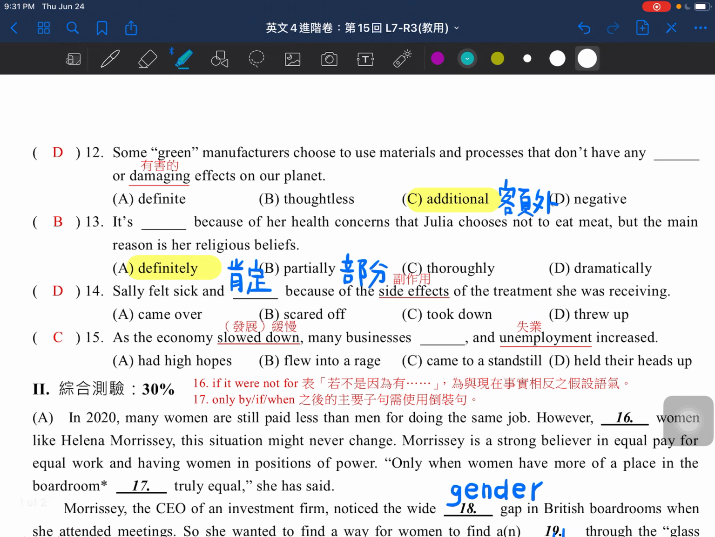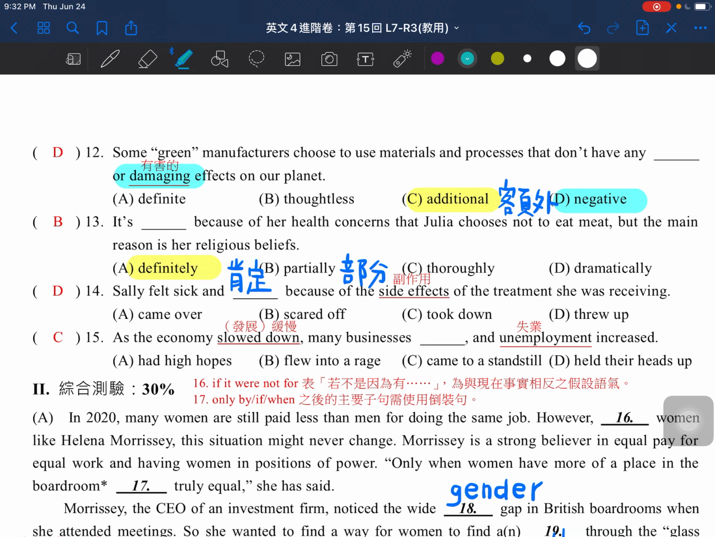Then let's take a look at number 12. Some green manufacturers choose to use materials and processes that don't have any damage effects on our planet. Here we are talking about damage, so there should be something negative. That's why in this case we choose the word negative. Additional would be something extra, but here, as you can see, they try to emphasize the things which are bad. So we'll choose the word negative.